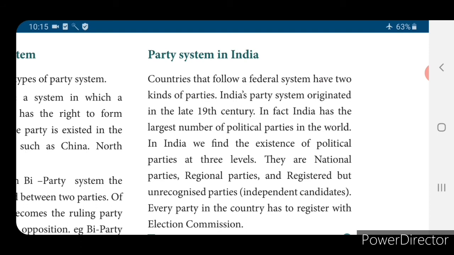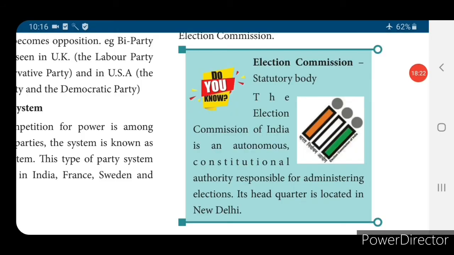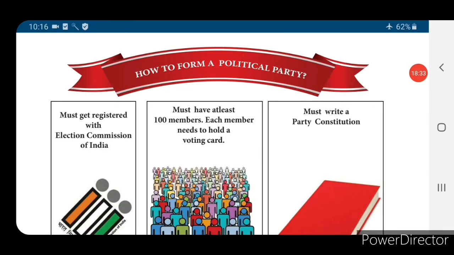Every party in the country has to register with the Election Commission. The Election Commission of India is an autonomous constitutional authority responsible for administering elections. Its headquarters is located in New Delhi. Now we'll see how to form a political party. A political party must get registered with the Election Commission of India. The first thing is, after forming the political party, the party must get registration with the Election Commission of India.